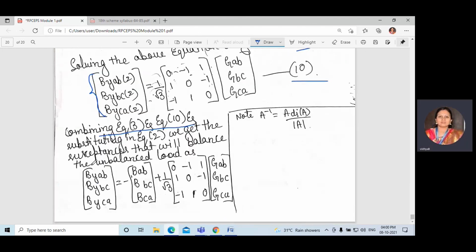So if we add both in equation 2, we get that the susceptance will be balanced. For the unbalanced load, B by AB, B by BC, B by CA is equal to minus BAB, BBC, BCA plus 1 by 3. This equation they have added, and this equation they have added here. This is the first module.